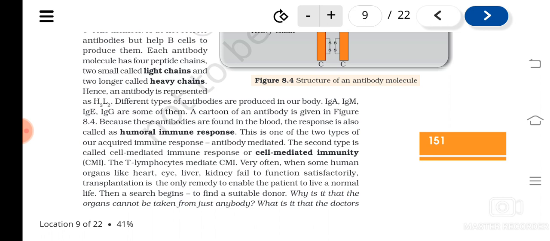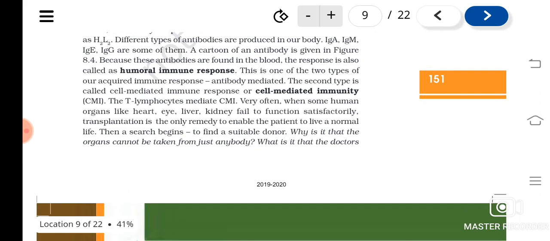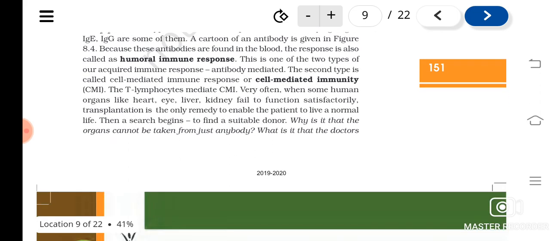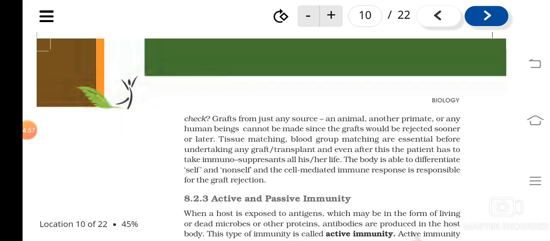In this case, they will have a problem. The immune system will start considering the transplanted organ as a foreign organ and start to produce antibodies against it. So the cell mediated immune response is responsible for the graft rejection.